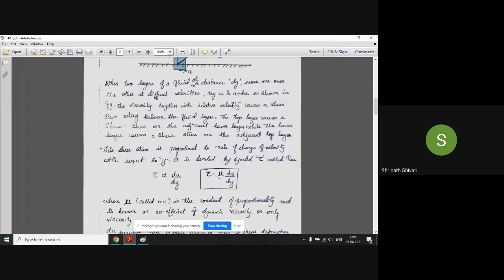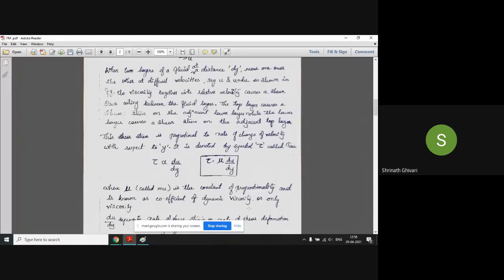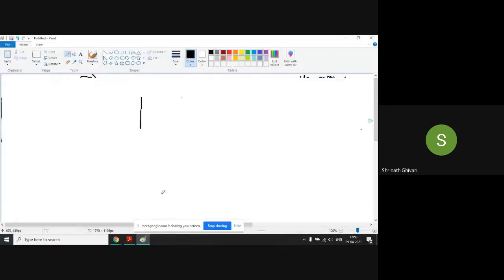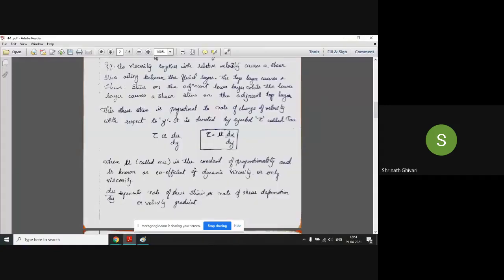As I have told you, mu is the constant of proportionality, also known as the coefficient of dynamic viscosity, or simply viscosity. And du by dy represents the rate of shear strain, or rate of shear deformation, or velocity gradient. It is called velocity gradient because there is a change in velocity from the bottom to the top layer. Okay, fine, understood this much?